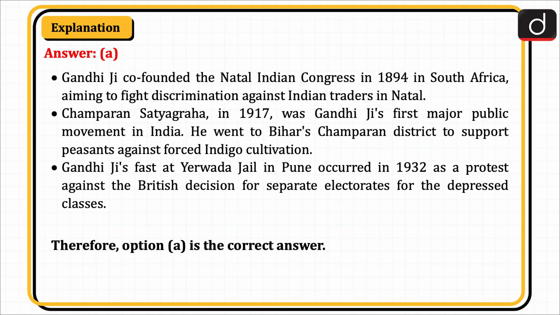Gandhiji co-founded the Natal Indian Congress in 1894 in South Africa, aiming to fight discrimination against Indian traders in Natal. Champaran Satyagraha in 1917 was Gandhiji's first major public movement in India. He went to Bihar's Champaran district to support peasants against forced indigo cultivation. Gandhiji's fast at Yerwada jail in Pune occurred in 1932 as a protest against the British decision for separate electorates for the depressed classes. Therefore, option A is the correct answer.